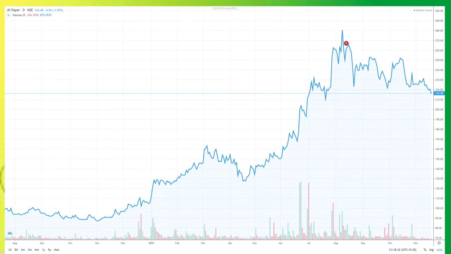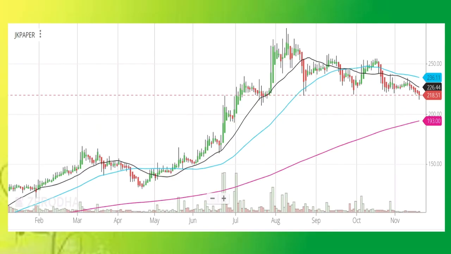Now, the technicals of the company. As we can see over here, 1 or 1.5 years ago, the company was trading at 80 rupees, 90 rupees, 100 rupees. It consolidated over here for a large amount of time, and all of a sudden the company showed growth in its price, and it touched more than 280 rupees, and now the price is 216.4 rupees.